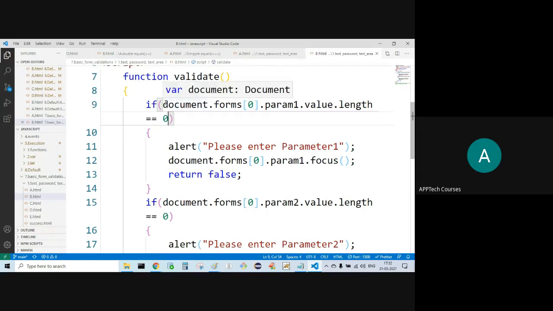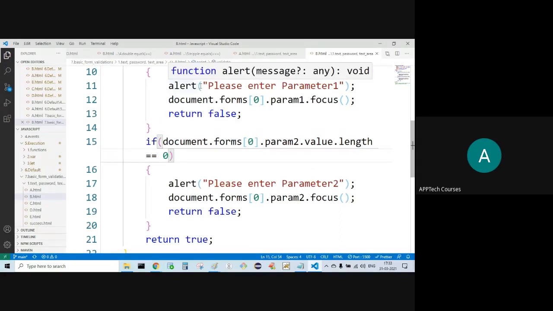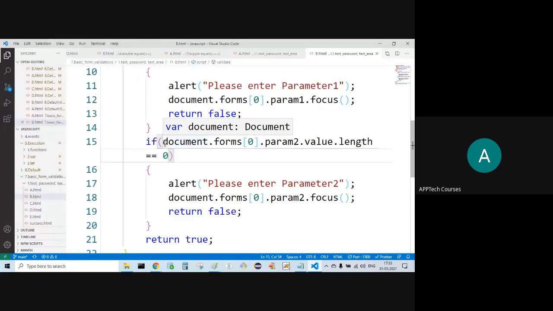Assume this is false. Coming to the second if block. In the first one, we have entered some data, so that is why the if block is returning false. Coming out, the second if block is executing. Here, let's say length is 0, I did not enter anything. Click on submit, what happens? "Please enter parameter 2." If I click on OK, the focus will be coming to the parameter 2 field. Then returning false.